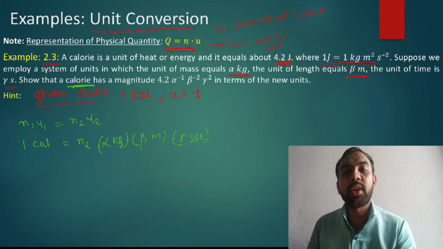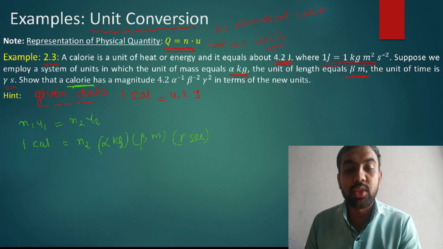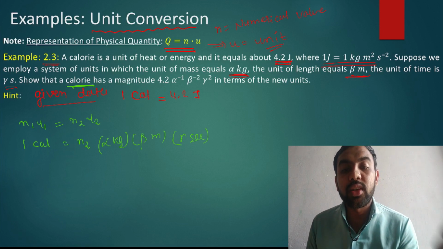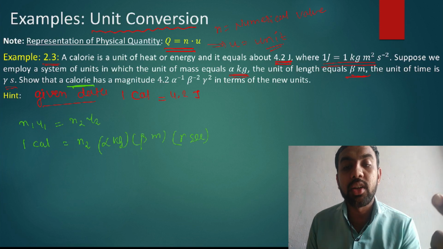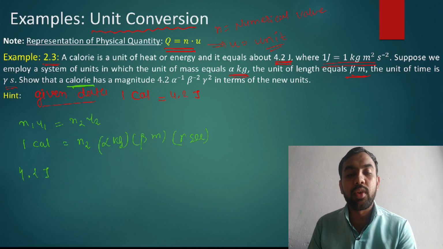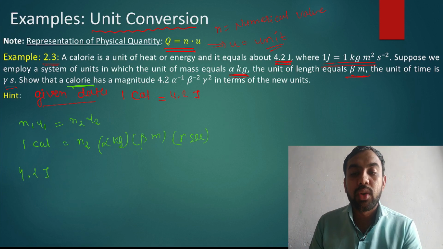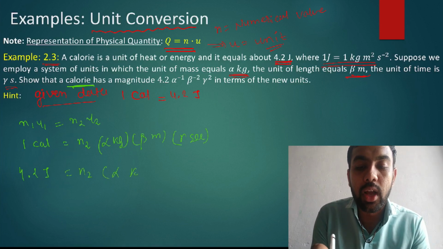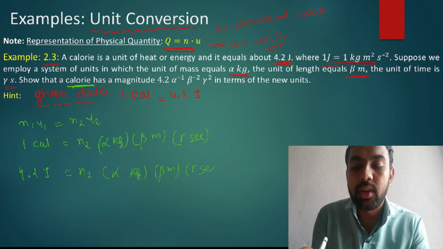We just developed a new system, so you just convert into the new system. So what is this? 1 calorie is equal to 4.2 joule, which is equal to n2 into alpha kg, beta meter, and gamma second.